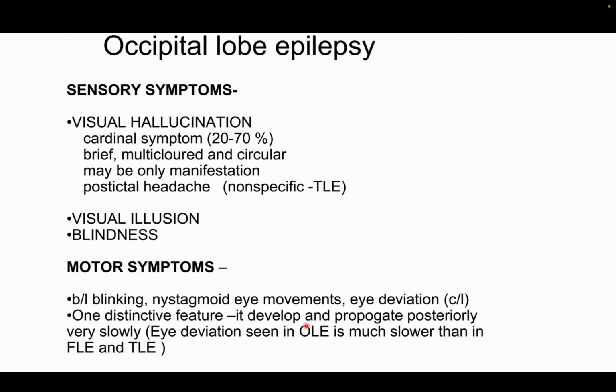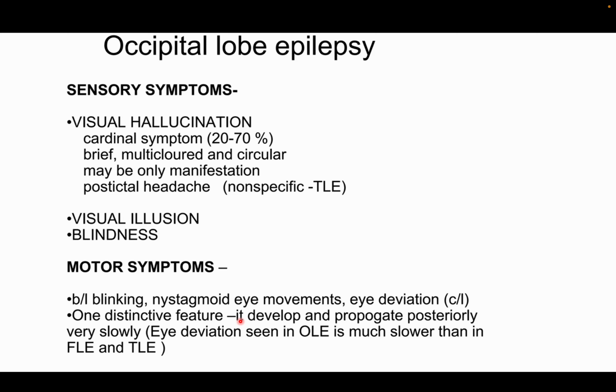So occipital lobe, some visual hallucinations will be there. Sometimes simple or complex. Simple is seeing some red color or something. Complex hallucination is something where you start seeing faces and all. Complex is something which you routinely see in the normal world. Whereas simply seeing some red dot or something is a simple hallucination. Seeing a face is a complex hallucination. So hallucination, visual illusion, blindness can be sensory symptoms. This can be occipital lobe epilepsy.